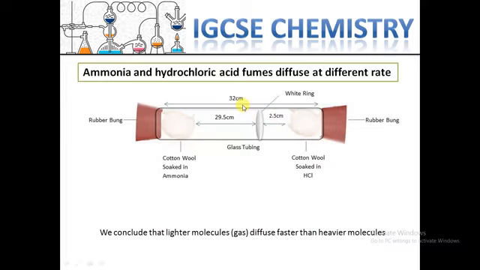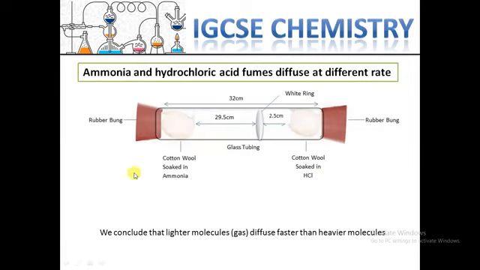Interestingly, it does not happen in the middle. That means one of them, ammonia, can spread faster and move until here, but the other one, HCl, moves slower until here, and in this position they react to each other and create the product. The product is a white ring.